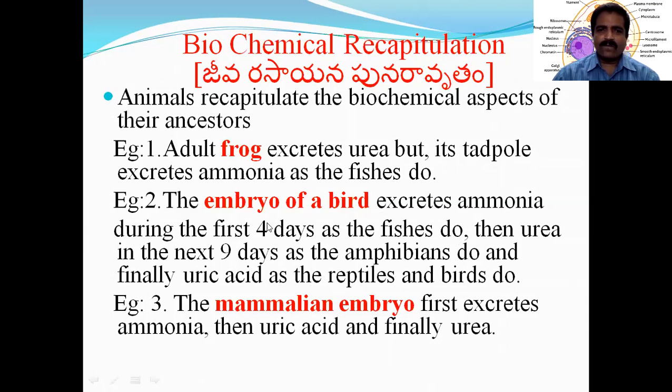Like fishes, for the first 4 days they excrete ammonia, and for the next 9 days they excrete urea as amphibians. Like that, they recapitulate fishes and amphibians. In the same manner, the mammalian embryo also first excretes ammonia, then uric acid, finally urea. First excreting ammonia is the character of fishes, then uric acid is the character of reptiles, and finally urea is the character of mammalians. Like this, there is also biochemical recapitulation.